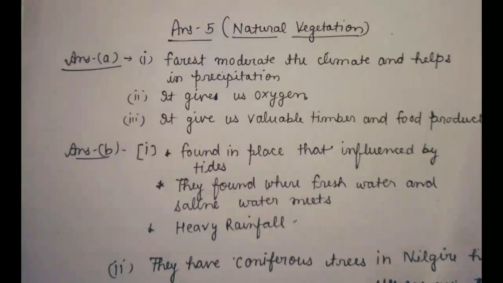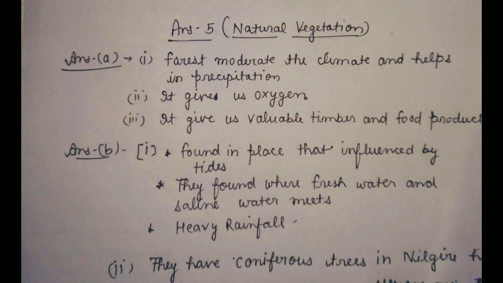Next is the natural vegetation. The first question was: give two reasons to explain why we need to conserve our forest resources. We should conserve forest resources because forests moderate the climate, they help precipitation, and they give us oxygen. They inhale carbon dioxide and exhale oxygen. They also reduce pollution. They give us valuable timber and food products.